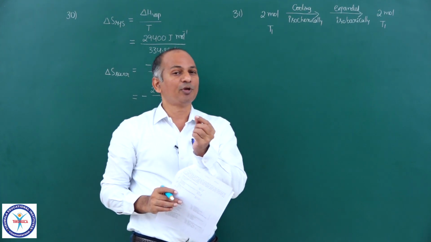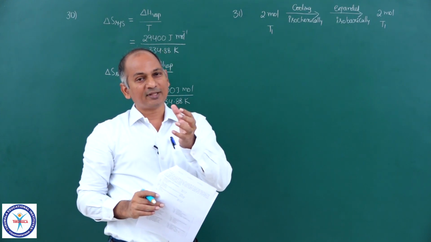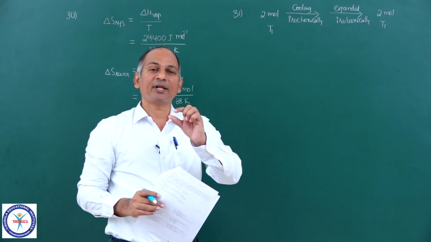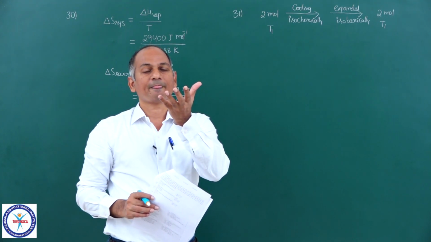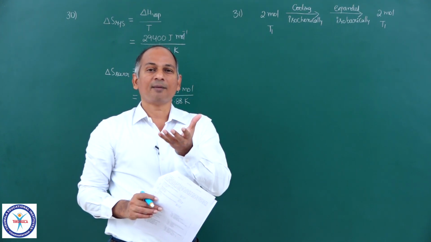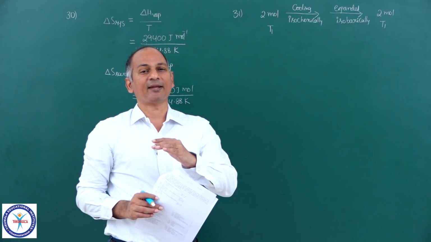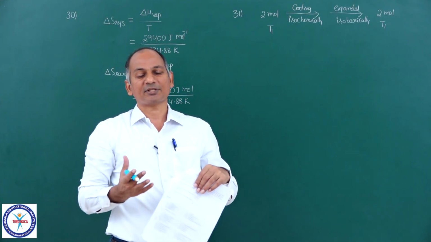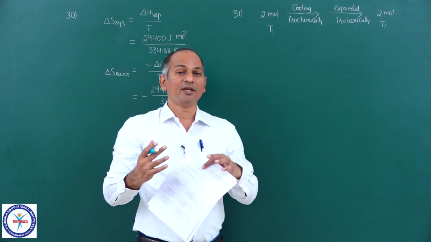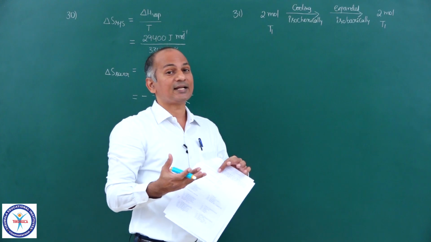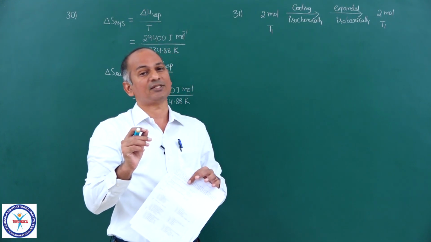You provide a dq amount of heat, so by absorbing that heat the temperature will increase by dT, and then the piston moves up. So pressure will remain the same again. Again you supply heat, the piston moves up. Like that, keeping pressure constant, if you are expanding the gas, that means you are increasing the temperature.